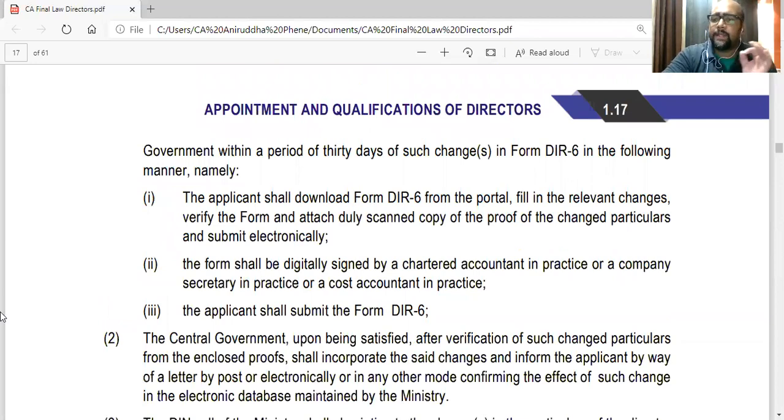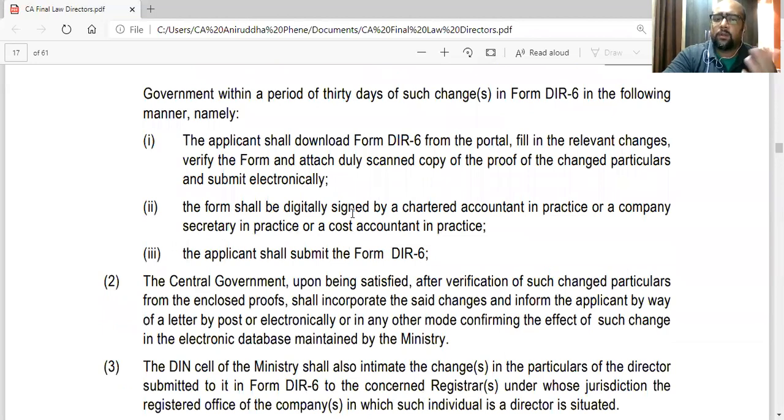So for change, the form is DR6 in the following manner. Again, download the form DR6 from the portal, fill the relevant changes, verify the form, and attach a duly scanned copy of the proof of the changed particulars, and submit electronically. Download, fill the form, sign it, attach a copy of the proof, whatever change is there. So, for example, if your address has changed, attach the new address and submit it electronically. Again, that form has to be digitally signed by a CA in practice.